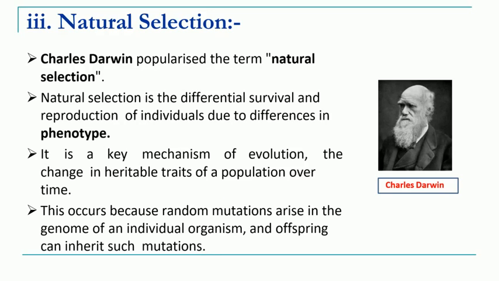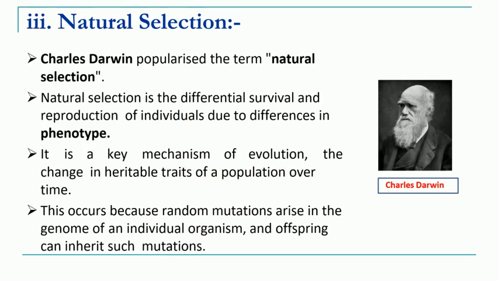The third mechanism is called natural selection. The natural selection mechanism was proposed by Charles Darwin. According to this, there is always the survival of the fit individuals. So natural selection is the differential survival of individuals which show differences in phenotypes, and those individuals which are fitter will survive and transmit their characters to the next generation.